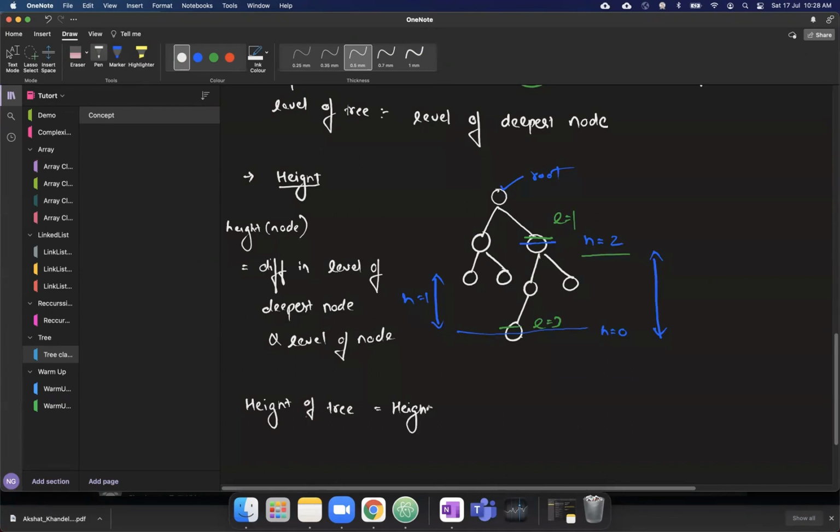So you can apply the same formula here. The height of a tree and the level of a tree will get the same value. The concept is to understand what they are calculated relative to. Again, the level is calculated by keeping the root as the reference, but height is calculated by keeping the deepest node as the reference. Okay, that is the thing.